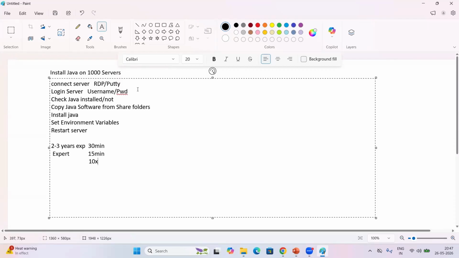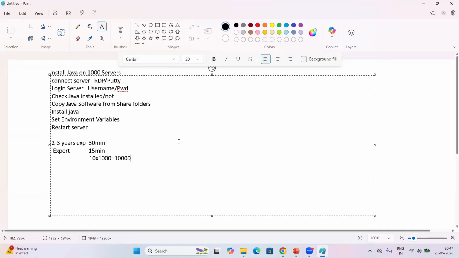10 into 1000 servers we have. It equals 10,000 minutes to perform this Java deployment on 1000 servers. Normally in real-time projects, we work on tickets and requests. So we are currently using ticketing systems.